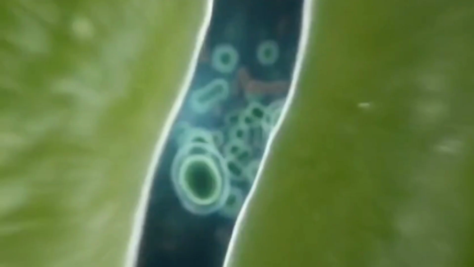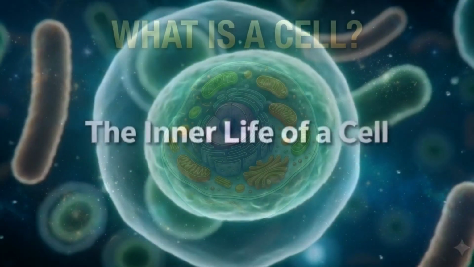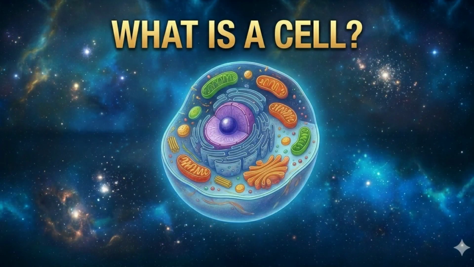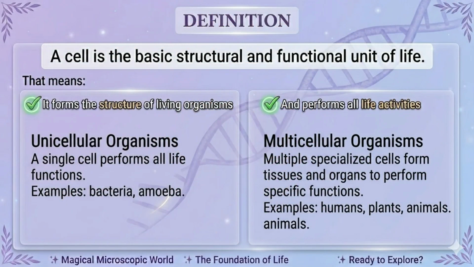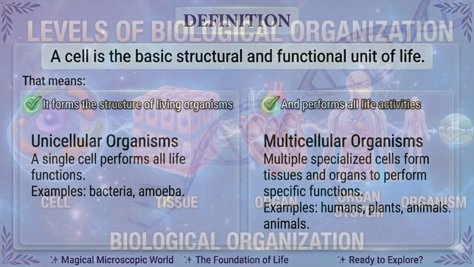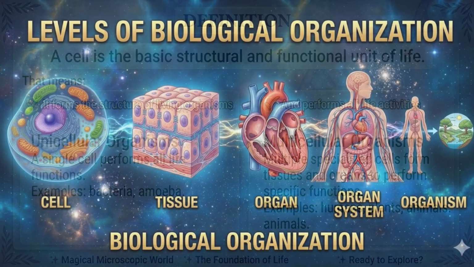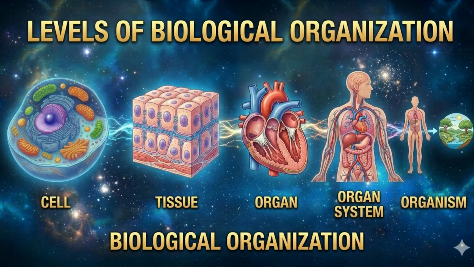Let us first understand what exactly a cell is. A cell is the basic structural and functional unit of life. Now what does that mean? It means that every living organism is made up of cells, and all life activities are performed by cells. Just like a building is made up of bricks, living organisms are made up of cells. Cells are extremely small, but they perform very important functions such as respiration, nutrition, growth, reproduction and excretion.